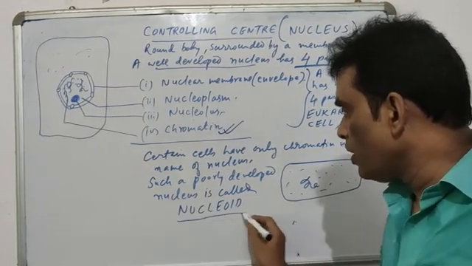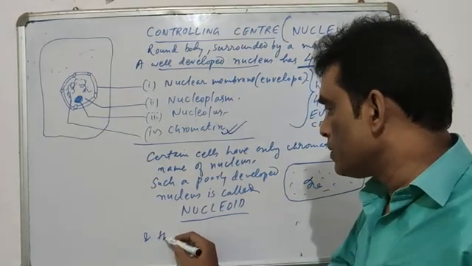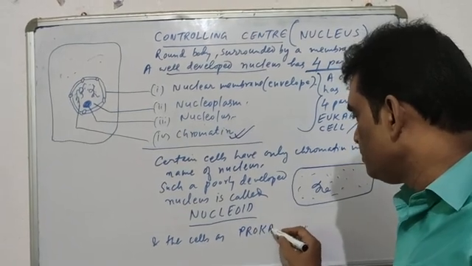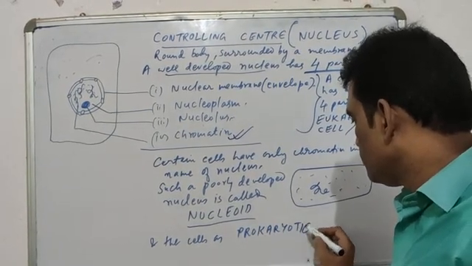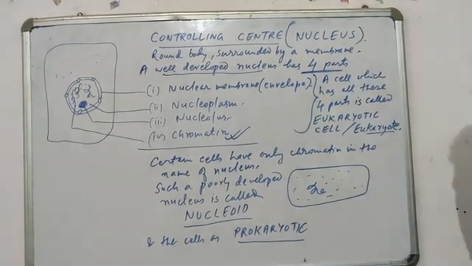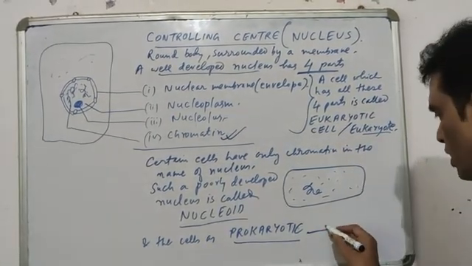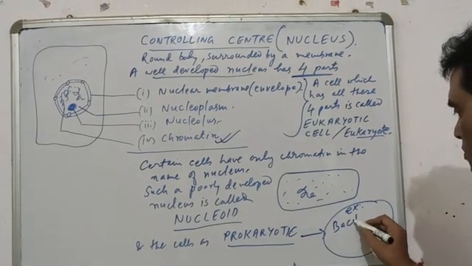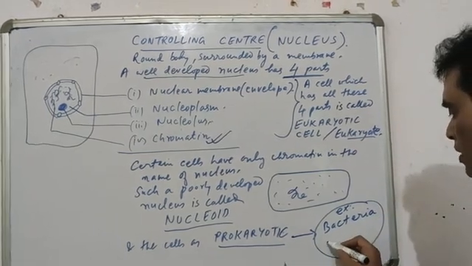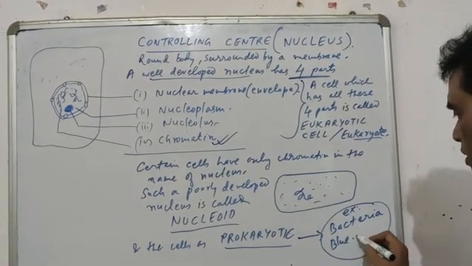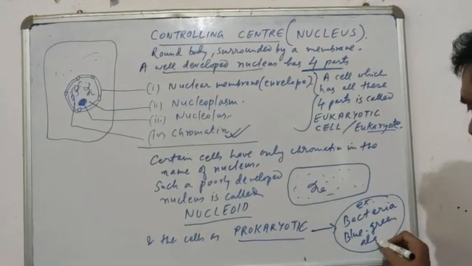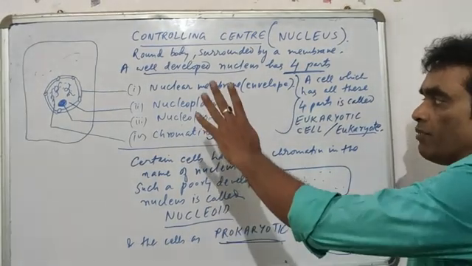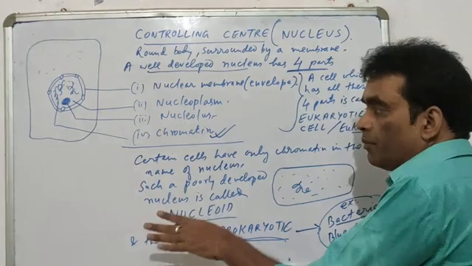It's called nucleoid, and the cells are called prokaryotic cell, or simply prokaryote. There are only two organisms in this category. You should remember the example. We have an organism called bacteria, and we have another organism, you have heard about it, blue-green algae. These are the two organisms which are prokaryote, means they don't have a well-developed nucleus, they have only chromatin in the name of nucleus.